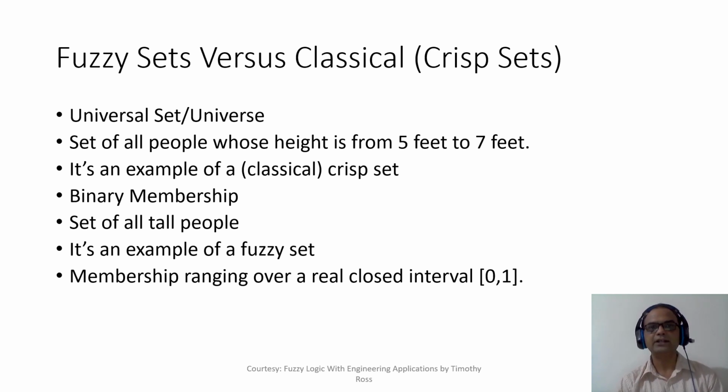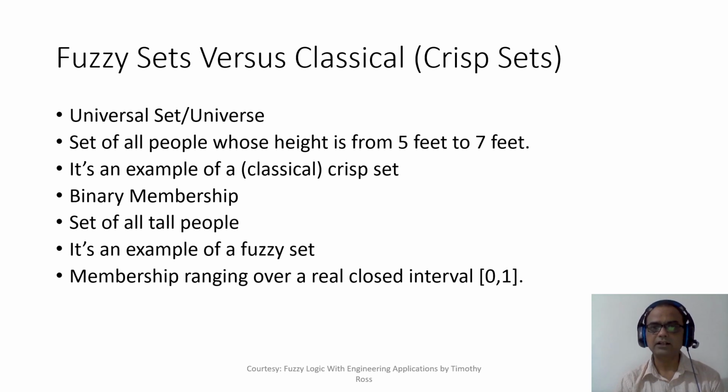Let me give you an example. Let's consider that a person whose height is 6 feet is considered tall, right? Now, won't you consider a person tall if his height is 5 feet 11 inches? Very close to 6. Yes, of course, he is not as tall as a person whose height is 6 feet. But he is still considered tall, right? And what about 5 feet 10 inches?